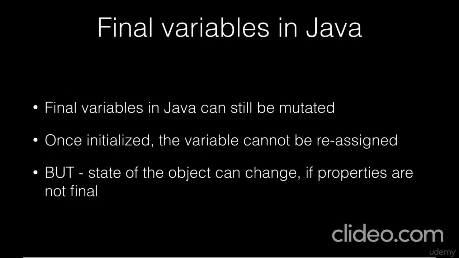Now, final variables in Java, that's something that some people confuse, and that's not the same as being immutable. Final variables still can be mutated because final just says once we initialize that variable, it cannot be reassigned. However, if we initialize that object, the state of that object can change. So if the properties are not final, we can go in and update that variable all we want.